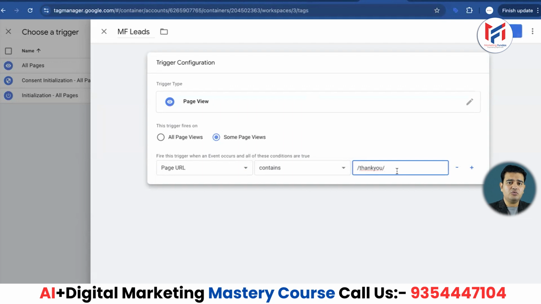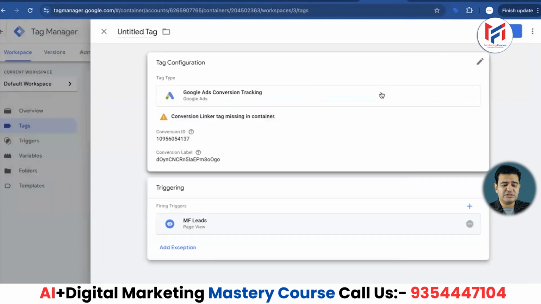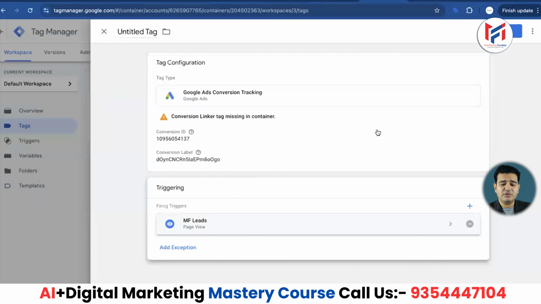Obviously, my website has one URL where the thank you option comes. So that will be the trigger. Whenever this trigger action happens, we will know the lead form has been filled. Okay, so I will save it. As soon as I am done saving this as MF lead, my triggering option is here. Okay, now we are going to be saving this.